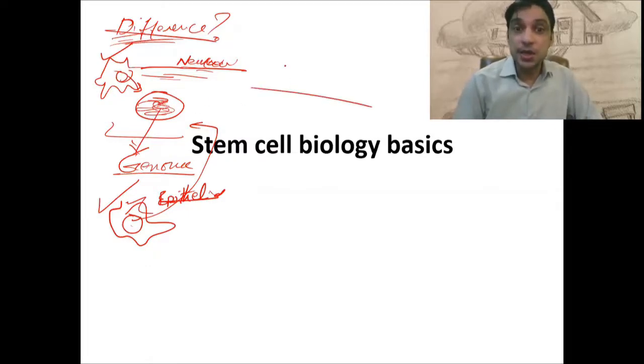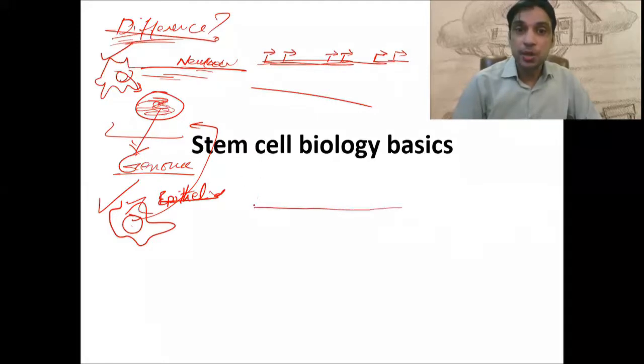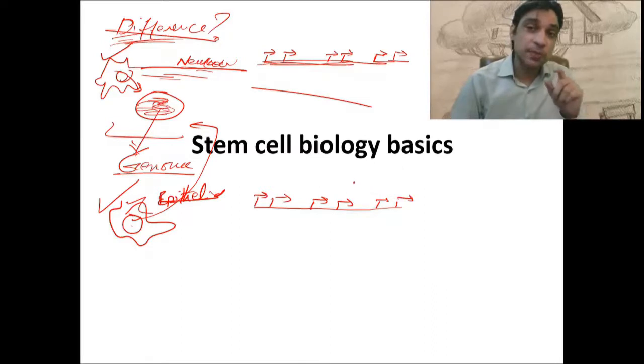So the answer lies in the fact that although both of them contain the same genome, this is the DNA of the neuronal cell, it contains genes located on different places and different locations. This is the genome of the epithelial cell. It contains the same genes with the same sequence present in the same way.